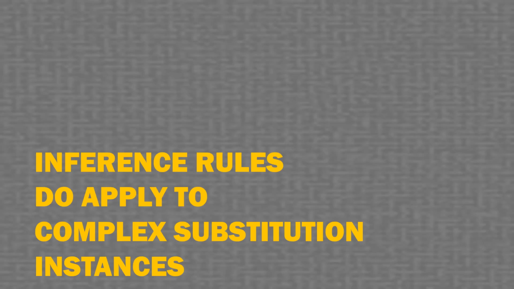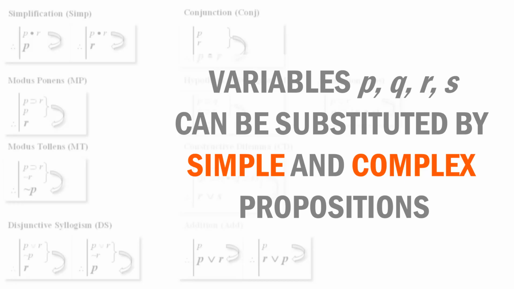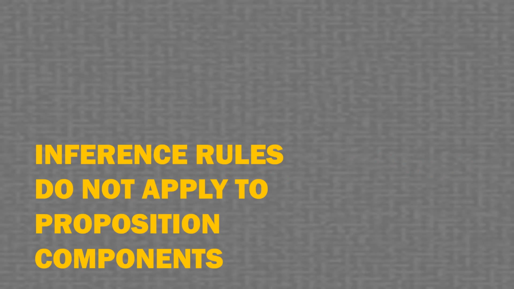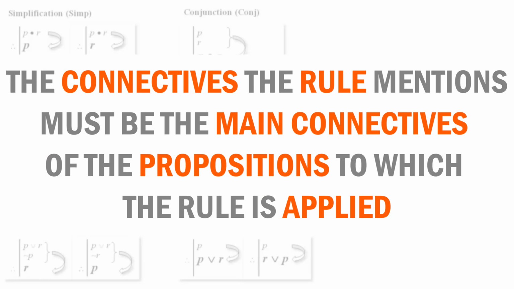It's important to note that the variables that occur in the inference rules can be substituted by simple and complex propositions. Another important point is that inference rules don't apply to components of propositions. The connectives that the rule mentions must be the main connectives of the propositions to which the rule is applied.